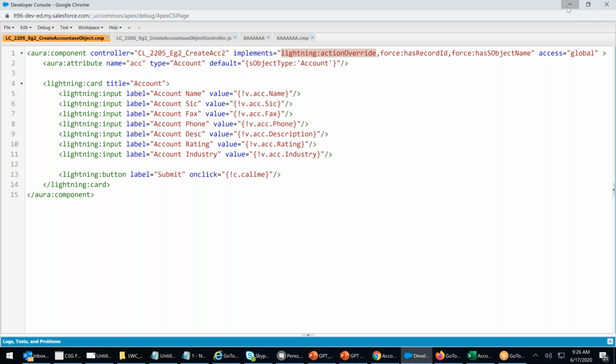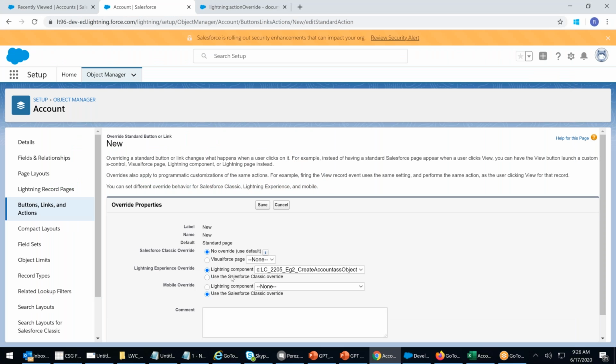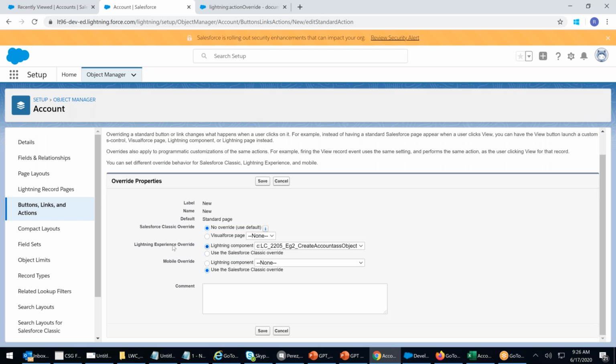Now you see that I am saying lightning component, use this component. Use this component as lightning action override. Here also you can see the same component. Mobile override. I want to override that new button with this page now. Click save.